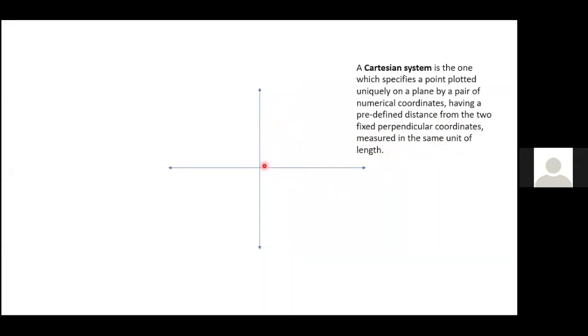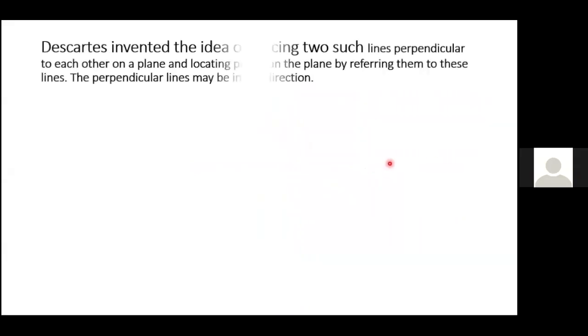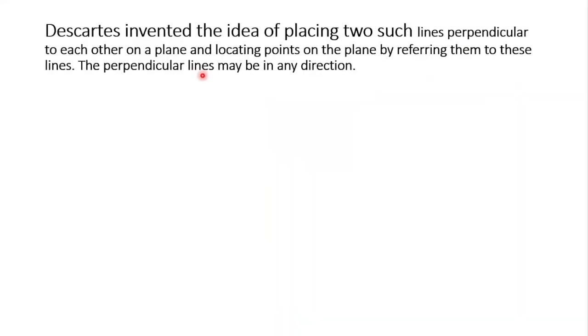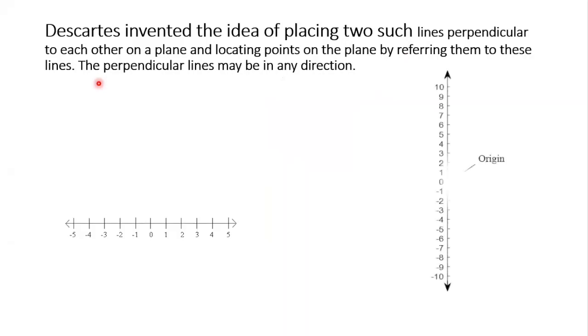Same unit length means if I take 1 centimeter as 1 unit on the x-axis, then on the y-axis also 1 centimeter is 1 unit. That is nothing but measured in the same unit of length. Descartes invented the idea of placing two such lines perpendicular to each other on a plane, locating points on the plane by referring them to these lines. The perpendicular lines may be in any direction.